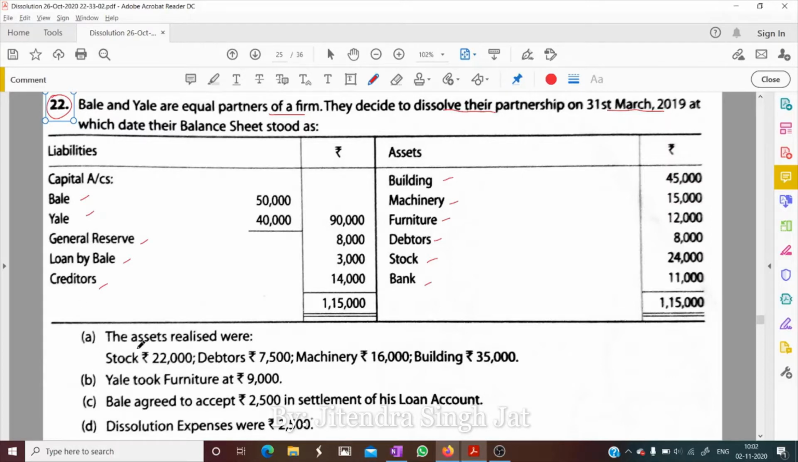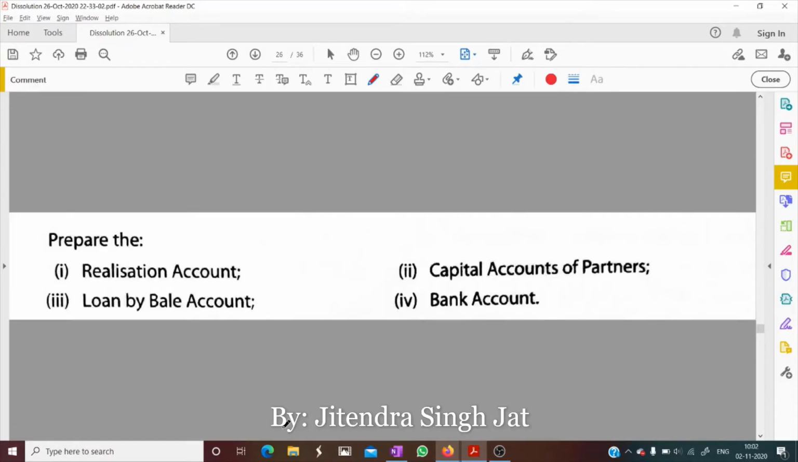The assets realized were stock 22, debtor 75, machinery 16 and building 35. Yale took over furniture at rupees 9,000. Bale agreed to accept 2,500 in the settlement of his loan account. And dissolution expenses were 2,500. What to do? Prepare a realization account, capital account, loan account and bank account.